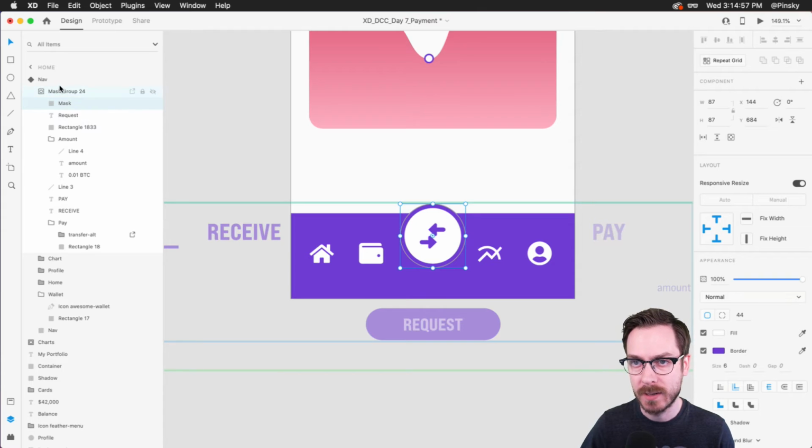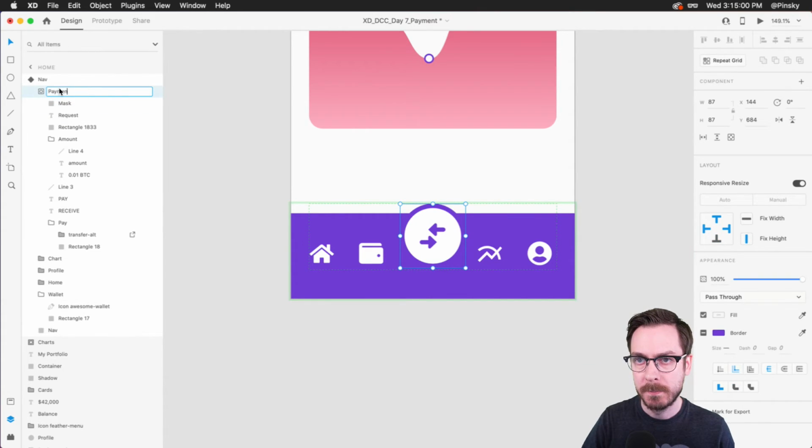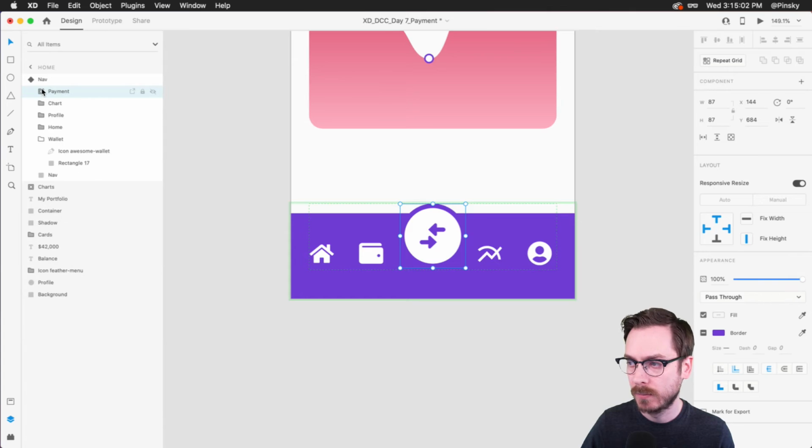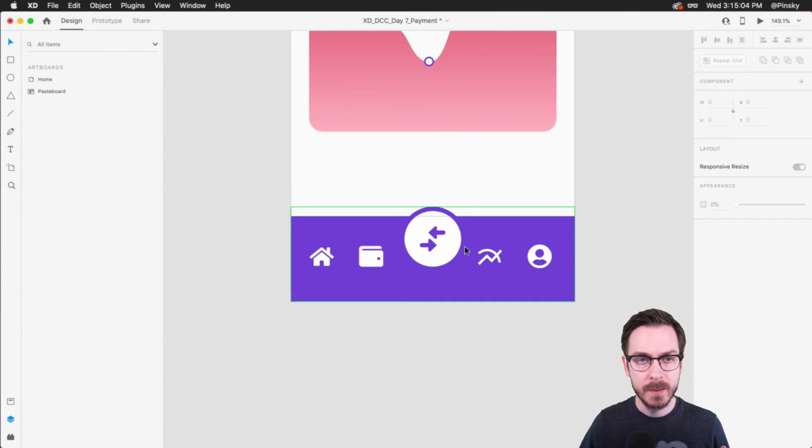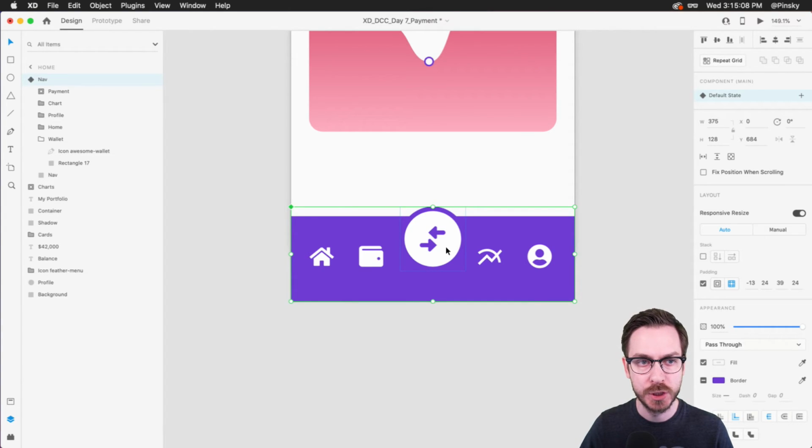And this mask that we created, I'm going to go ahead and just name this payment. There we go. So the big question is, what do we do now? And maybe I also want a little bit of a shadow. And Nina is asking, will all these changes be saved to the default state?